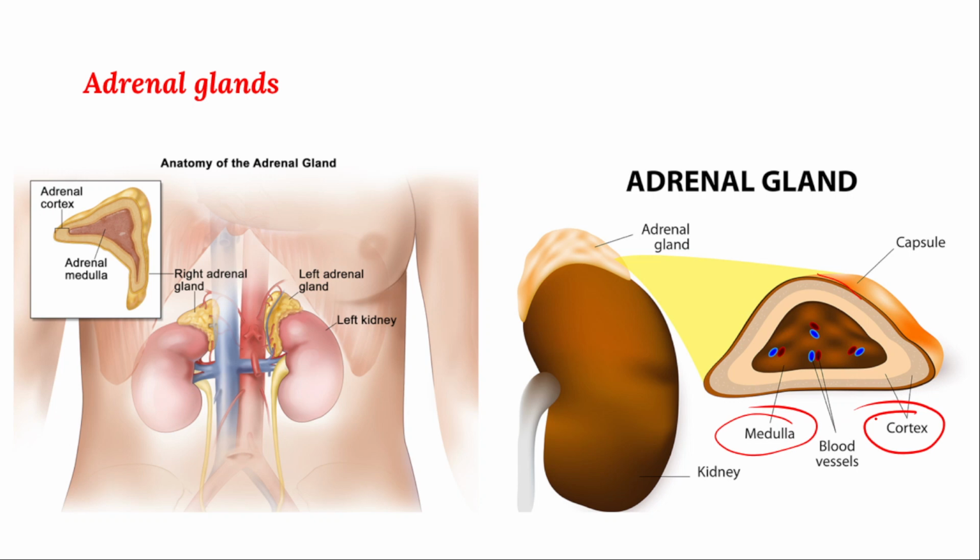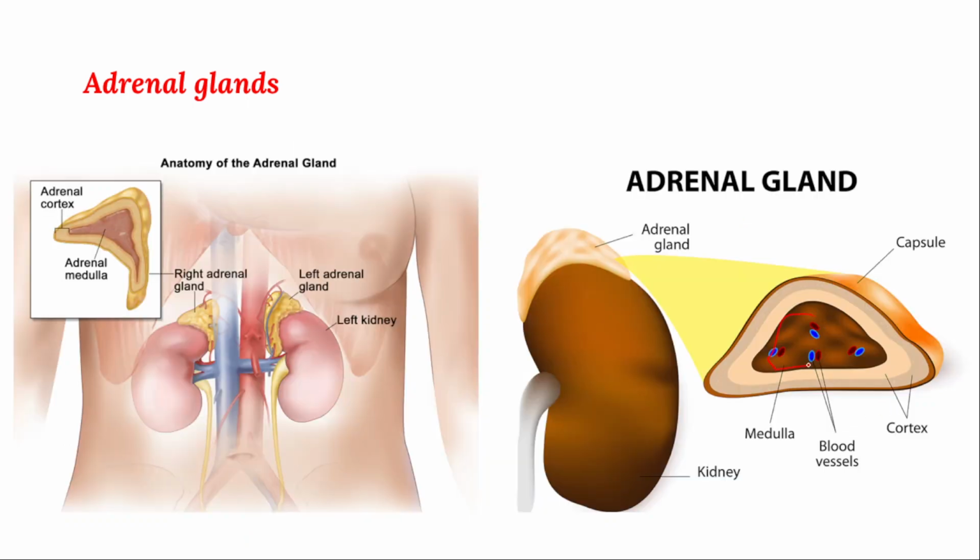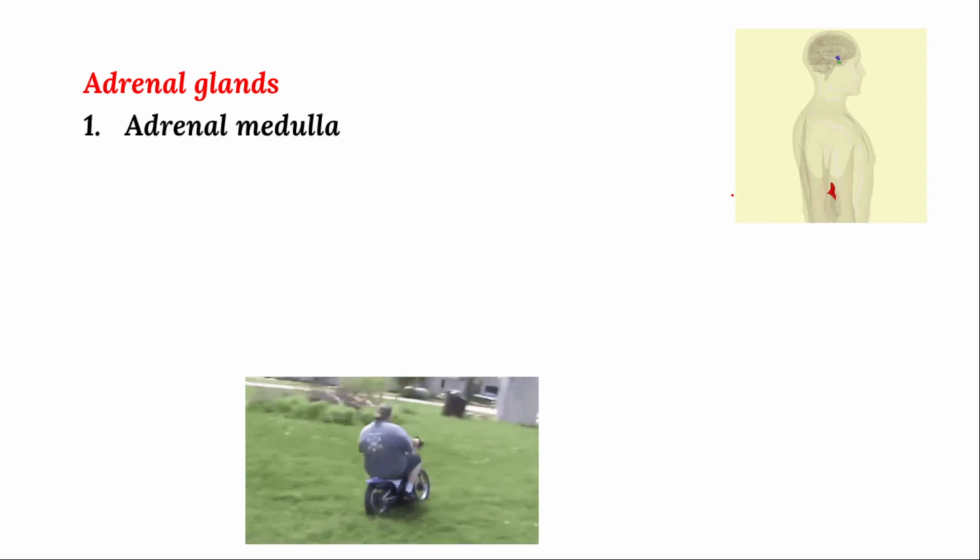Why does this categorization happen? In the cortex, some different hormones are secreted, and in the medulla, different hormones are secreted. That is necessary for body function. First, we will move on to the first part, called the medulla. The middle part of the adrenal gland contains the medulla. That is called the adrenal medulla.